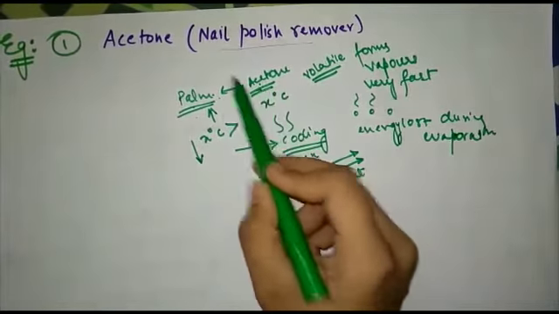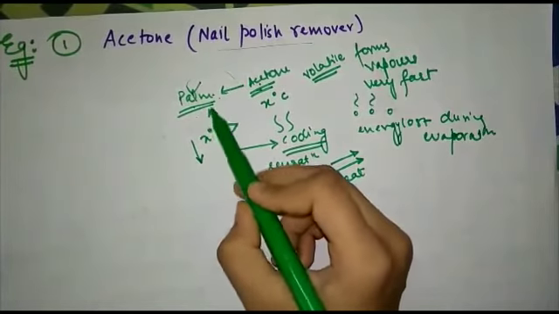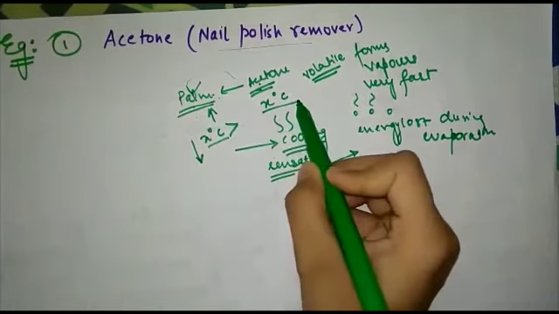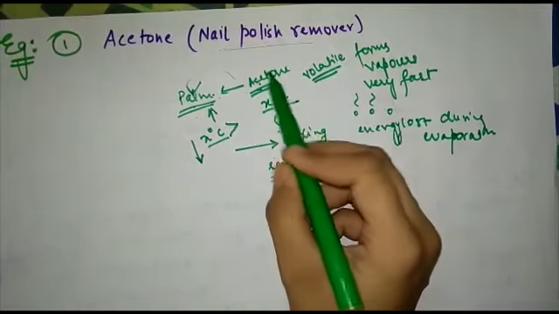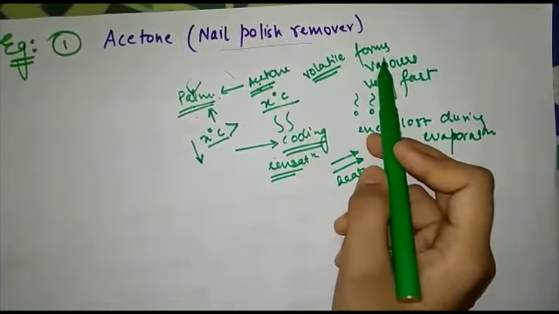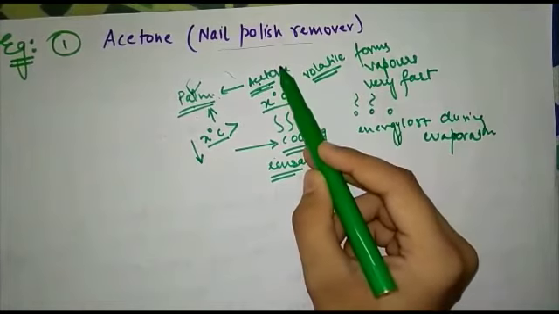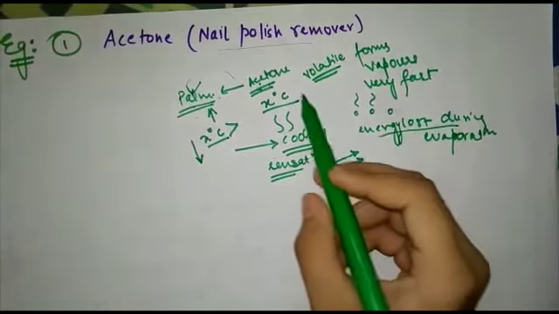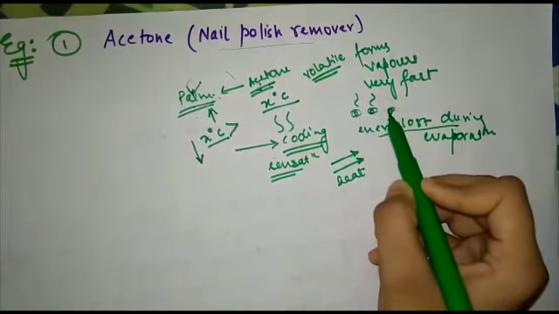So acetone on your palm, the temperature of the palm is higher than the boiling point of acetone. So evaporation will take place with acetone. Acetone is going to form vapors, and when evaporation takes place, energy will be lost by the particles of the acetone.